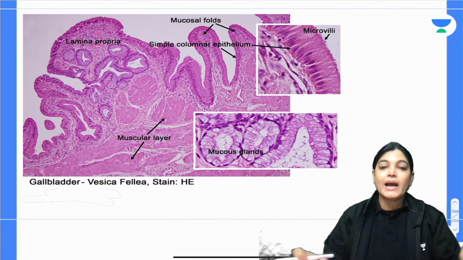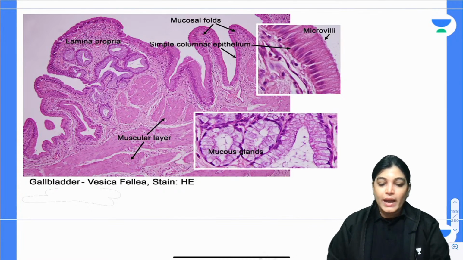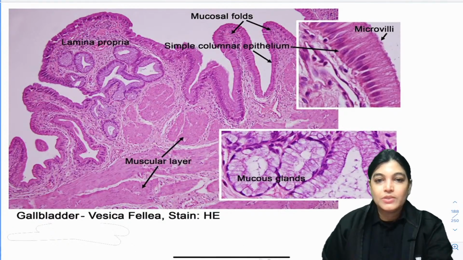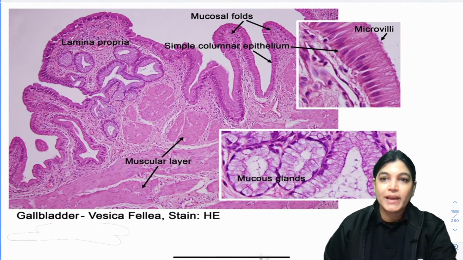To better understand this, I would like to enlarge this diagram. Okay, so is it okay? I am enlarging this diagram and let me explain it.